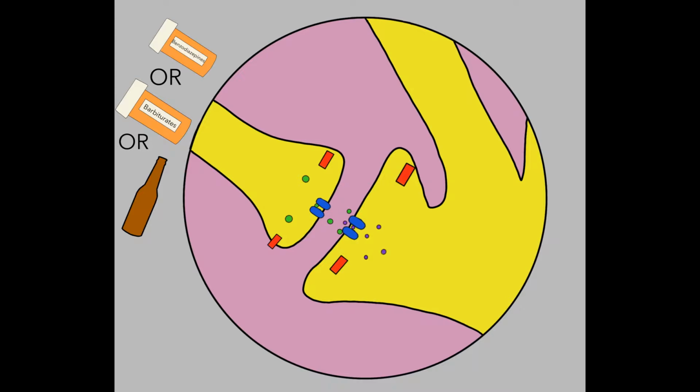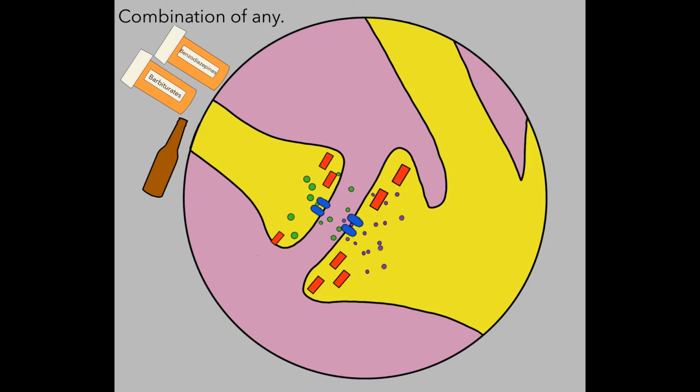Let's compare that to an inhibitory signal now. Here's what happens when you take just one of the previously mentioned inhibitory substances. For example, this would be having a drink of alcohol or taking a pill. The neuron becomes more negative and less likely to be able to fire.